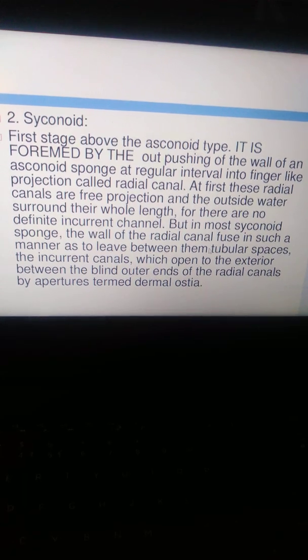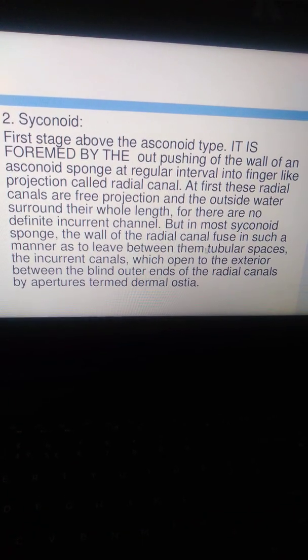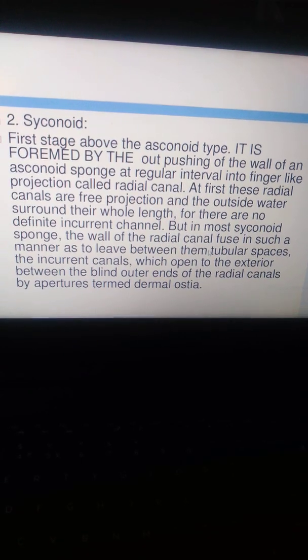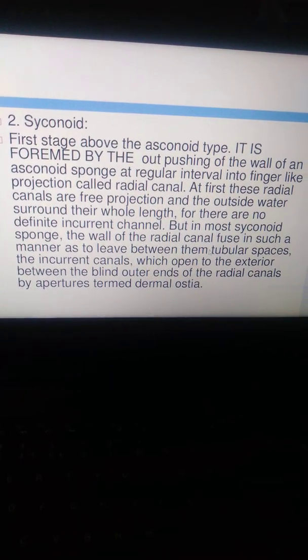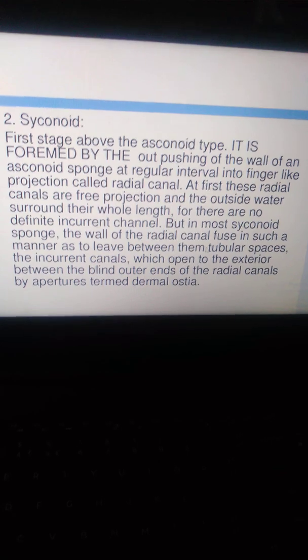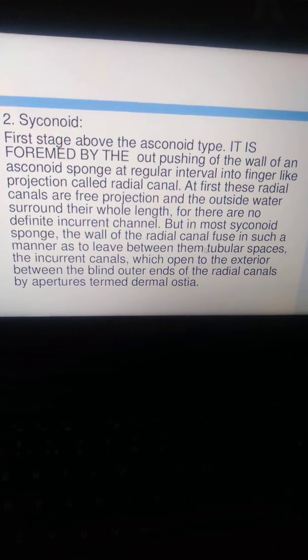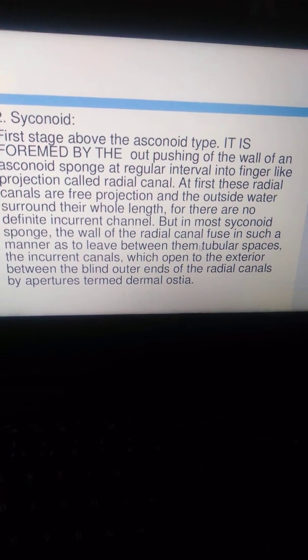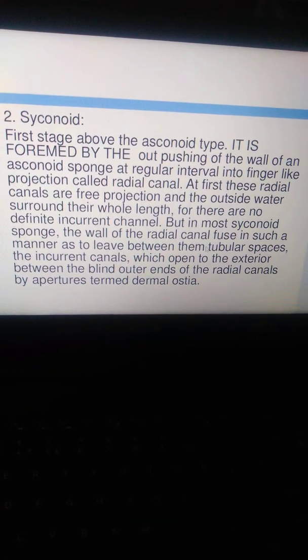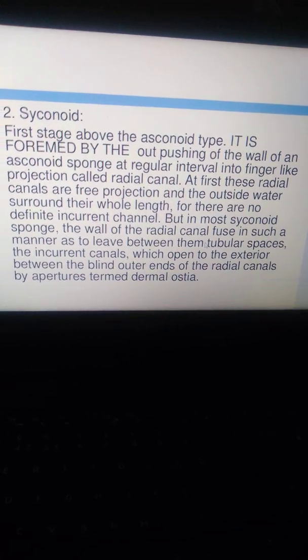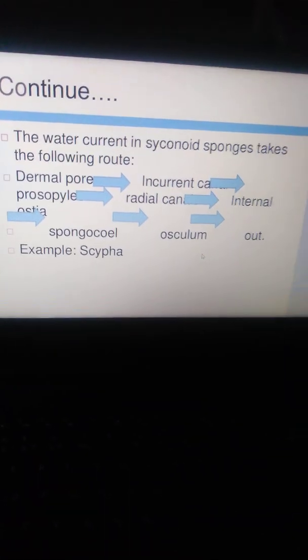There are no definite incurrent canal channels, but in most syconoid sponges, the walls of the radial canals fuse in such a way that incurrent canals open to the outside between the blind outer ends of the radial canals by apertures termed dermal ostia. Then this continues.